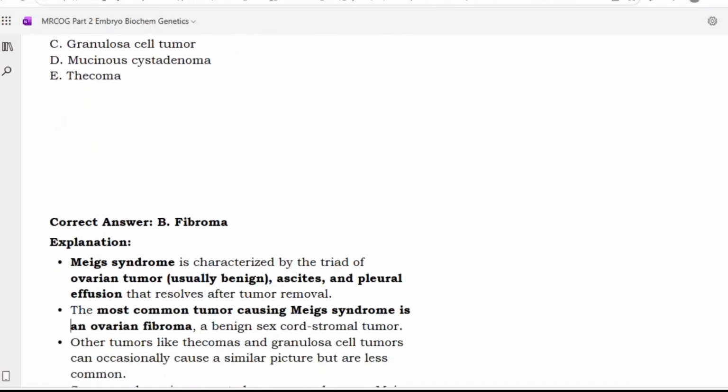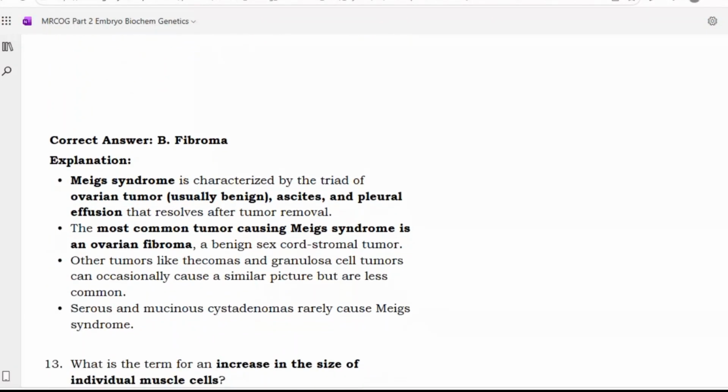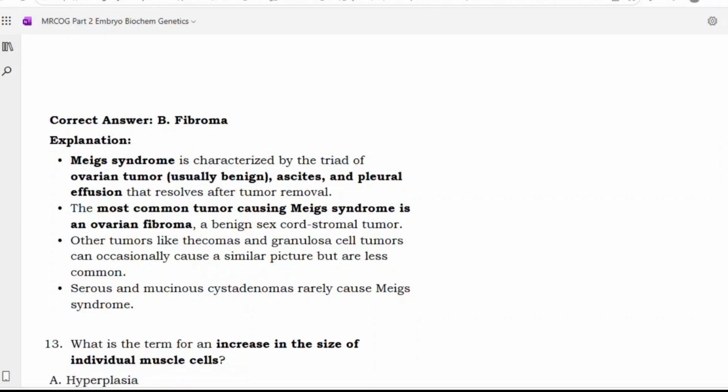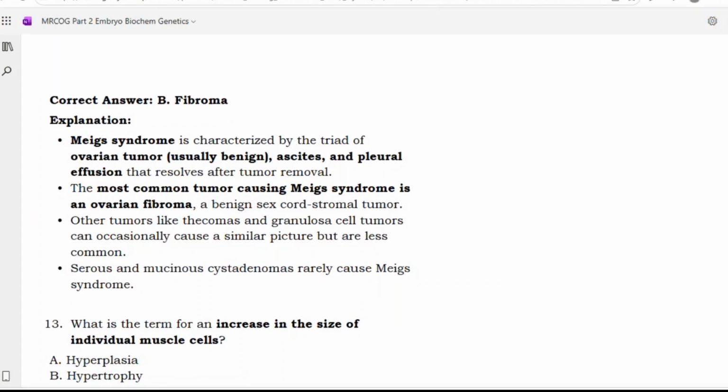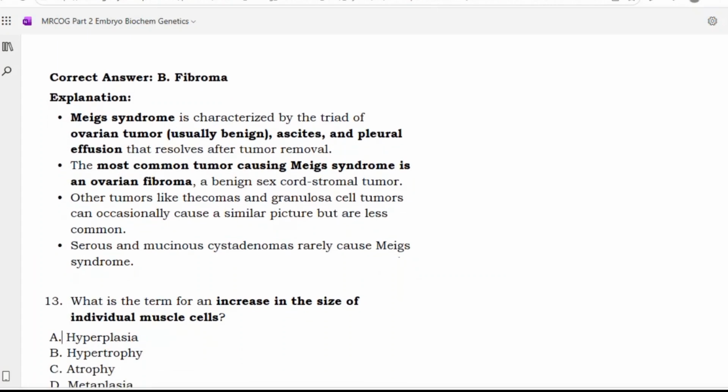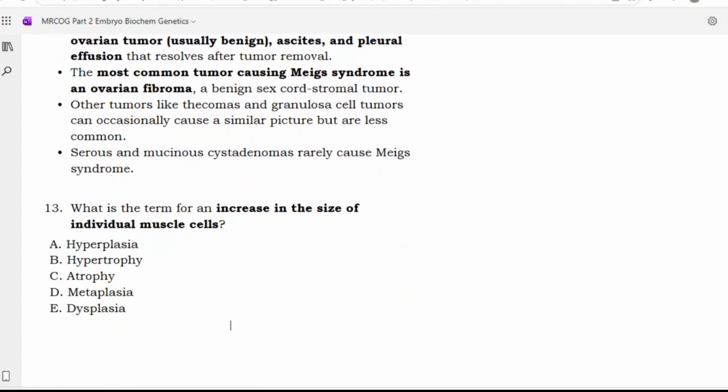It is a fibroma. Meigs syndrome is characterized by the triad of ovarian tumor, usually benign, ascites, and pleural effusion that resolves after the removal of the tumor. The most common tumor causing Meigs syndrome is ovarian fibroma, a benign sex cord stromal tumor. Other tumors like thecomas and granulosa cell tumors can occasionally cause a similar picture but are less common, and serous and mucinous tumors rarely cause Meigs syndrome.